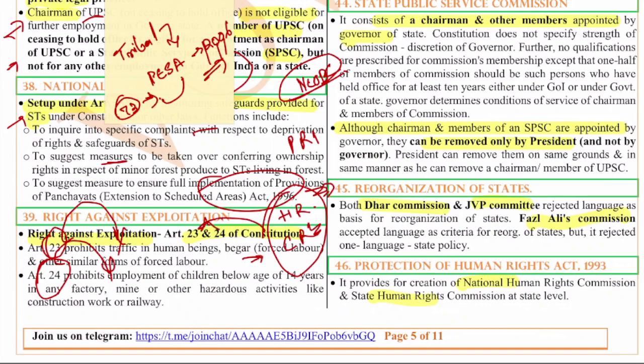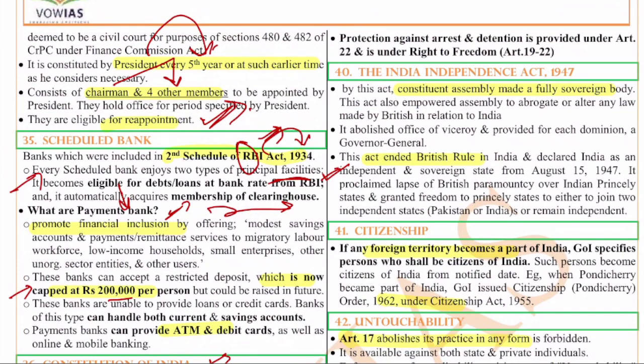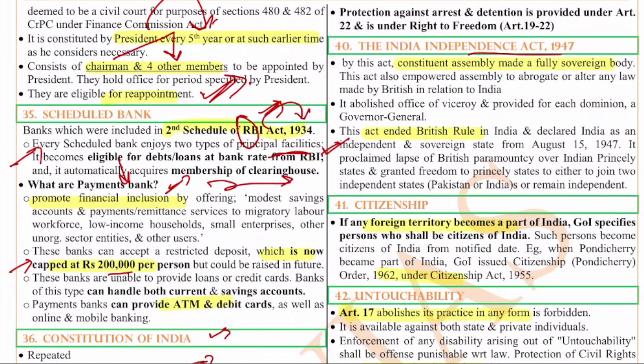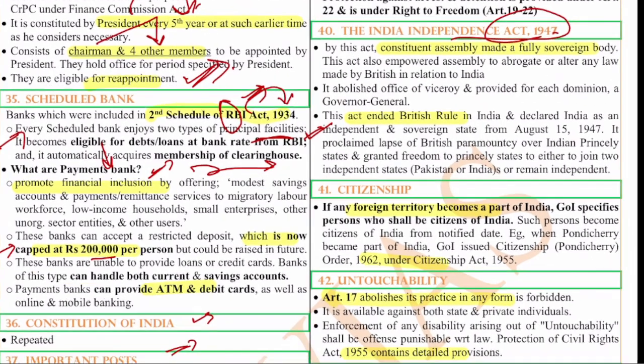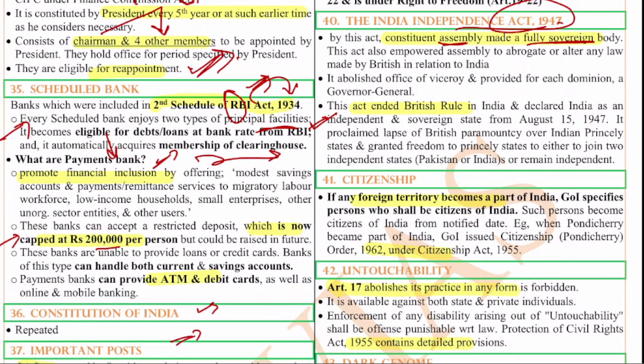Okay. Right. So next one, the 40th question, deals with the Indian Independence Act of 1947. It is by this Act that the Constituent Assembly was made a fully sovereign body. It consists of all the Indians and it is made a sovereign body. This Constituent Assembly is formed to frame the Constitution of India. It has 296 members, both elected as well as nominated.